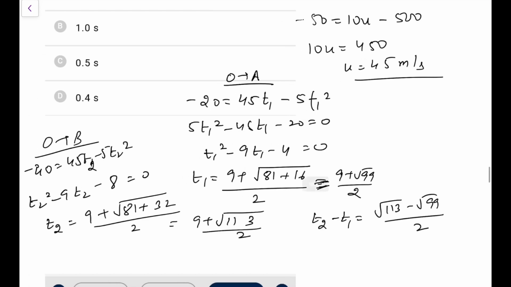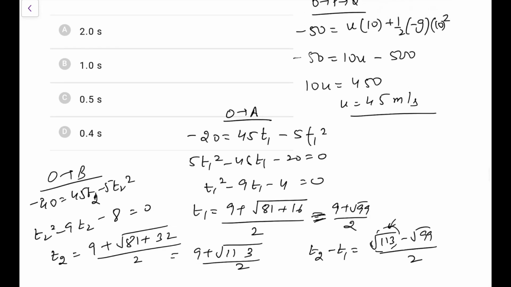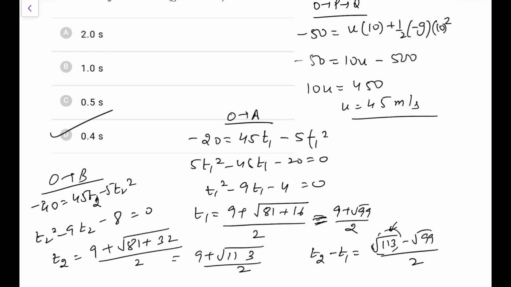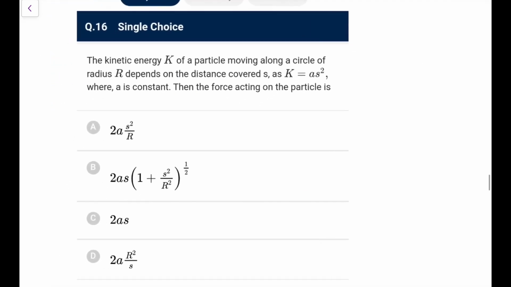Now what should I do? I know this would be, let's say at max, 11 minus 10, that is 1 by 2.5, so it would be lesser than 0.5 because it is 2 less from 121, so it would be lesser than 0.5 and I'll go for 0.4. That is the only way I can make it out because I don't have a calculator in the examination.